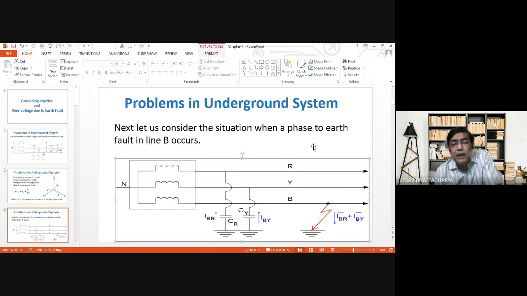That is why the currents have been written as IBR and IBY. And since line B is connected to ground, the phasor addition of these two currents, or the resultant of these two currents, will flow from line B to the ground, and then it divides into two parts, IBR and IBY, and flows to the capacitances of the lines.